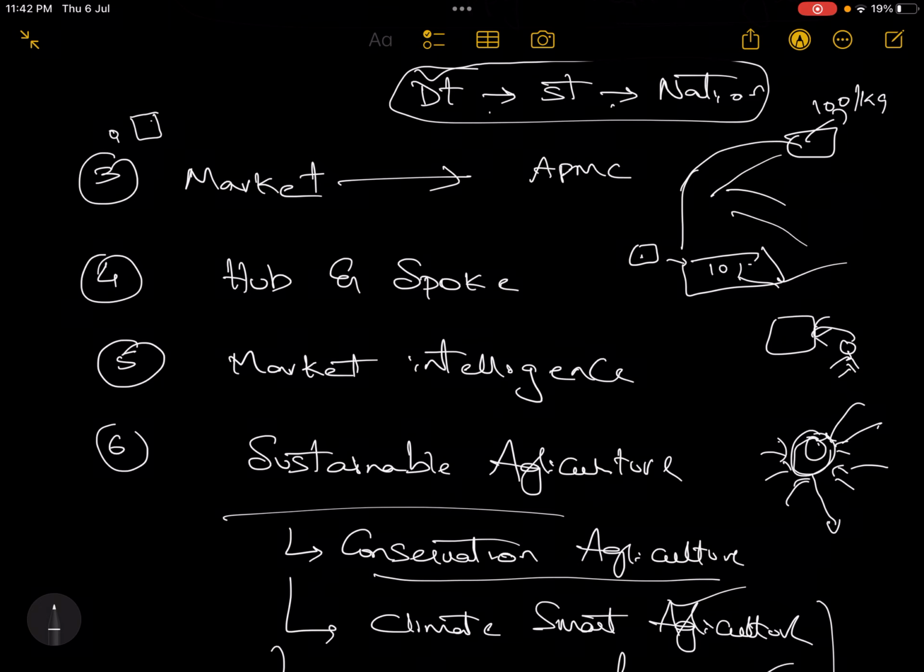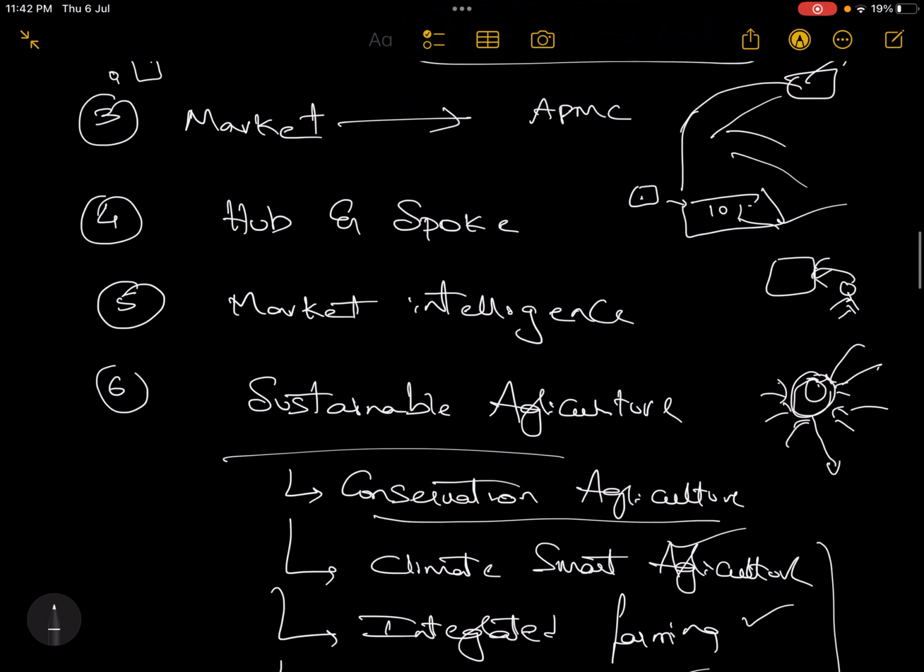Okay, then the hub and spoke approach. Hub and spoke approach means, in this diagram there is a kind of hub, and these are the spokes. From the spokes the raw material is flowing towards a hub. Hub is the center. Let's take the example of the milk revolution, where the raw material, that is milk, is coming towards a hub from the various spokes. Spokes means rural areas, rural 1 or 2 or 3. So from different areas it is coming to the hub.